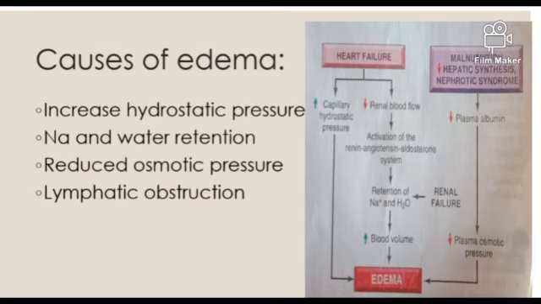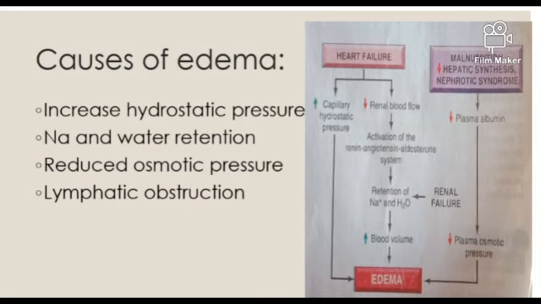The other cause of the edema is the reduced osmotic pressure. Plasma osmotic pressure is due to the protein concentration, especially albumin, because it accounts for almost half of the total plasma protein.